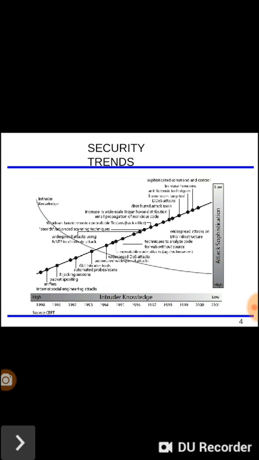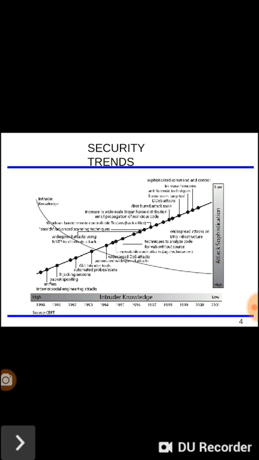Now here you can see the security trends. The diagram suggests what the security trends are. Here, the x-axis, the horizontal line, represents the intruder knowledge.